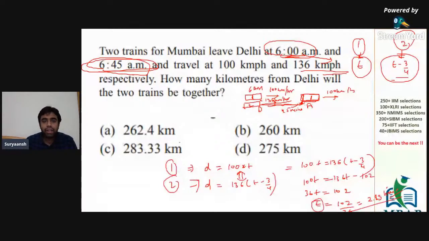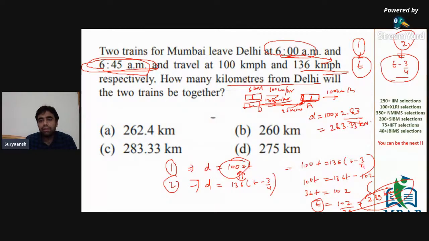We need to find out how many kilometers from Delhi. Basically, we have to find out the distance. So distance is 100 into t. So d is 100 into 2.83, which is the value we are getting here, right? So this comes out to be 283.33 kilometers.